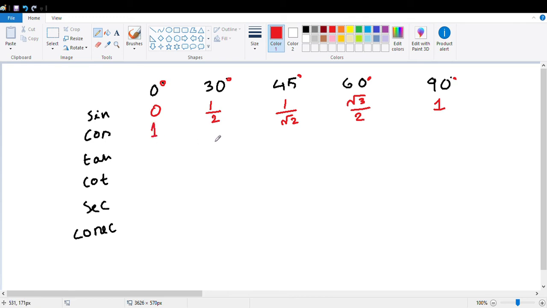Cos 30 is root 3 by 2. Cos 45 also has value 1 by root 2. Cos 60 is half. And cos 90 is 0. Tan, what do you mean by tan? Tan theta means what?